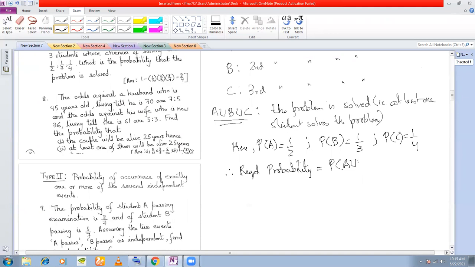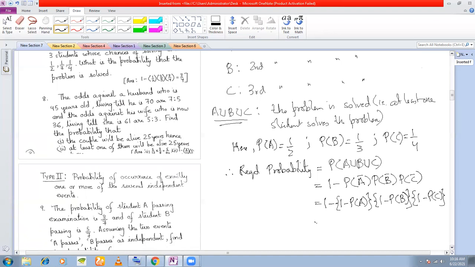Therefore, what is the required probability? Probability of A union B union C, which from the working rule is 1 minus P(A bar) into P(B bar) into P(C bar). And what is P(A bar)? It is 1 minus P(A). P(B bar) is 1 minus P(B), and P(C bar) is 1 minus P(C). Put the values here: 1 minus half, 1 minus 1/3, 1 minus 1/4. We calculate this to be 3/4.